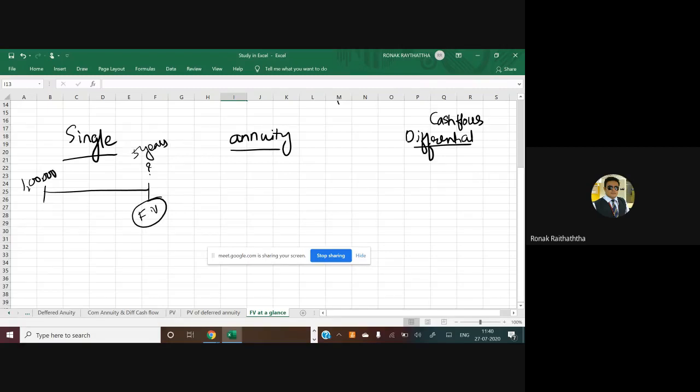So which formula will you be applying here? Who will tell me? Keep replying to me, guys. These are the 5 years you have. You want to know the future value. So in this case, you will be applying the formula of a single transaction.